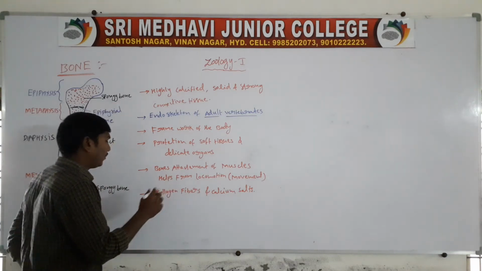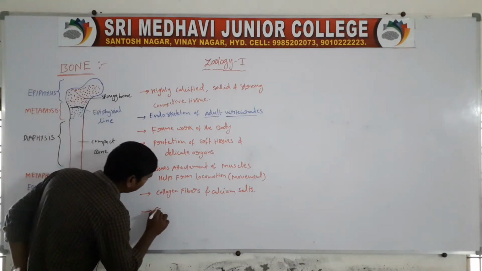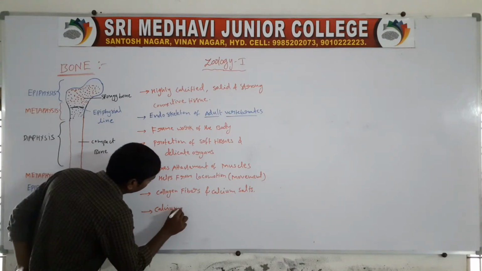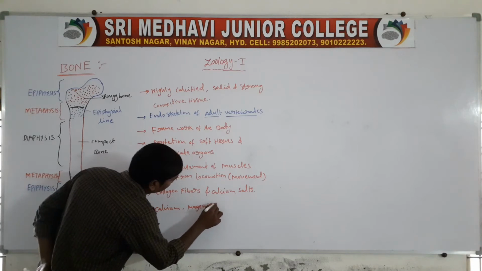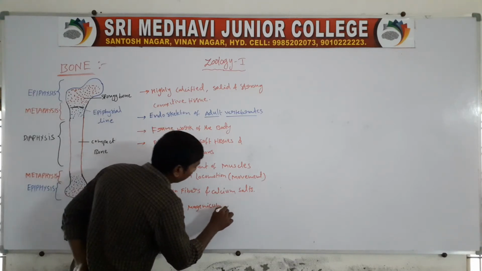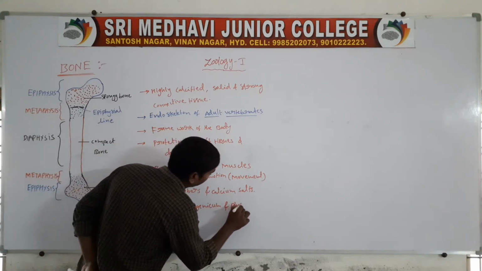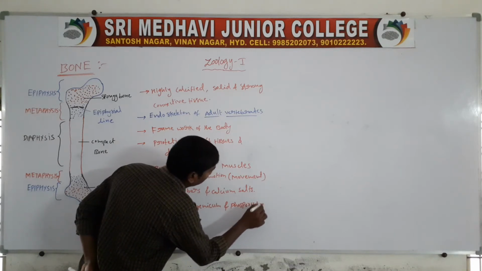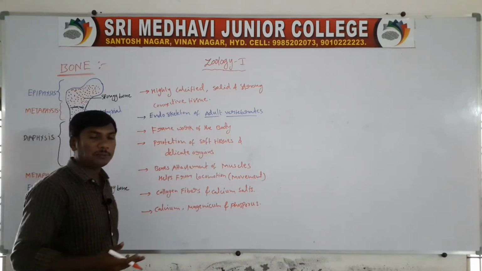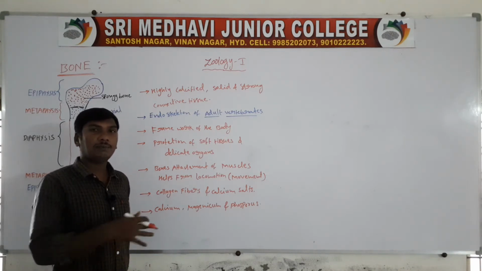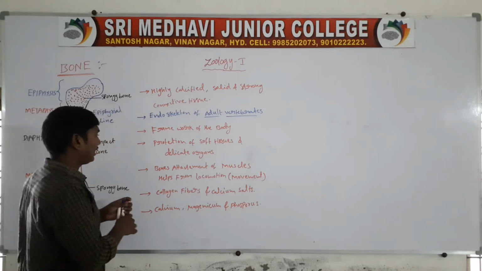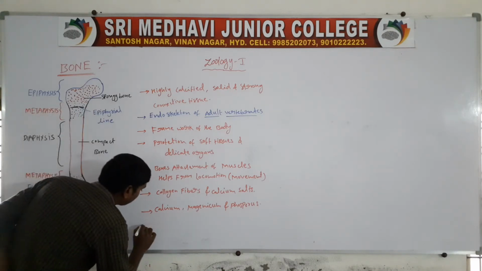The bones also contain calcium, magnesium and phosphorus. So the calcium ions, the magnesium ions and phosphorus are all present in the bone.